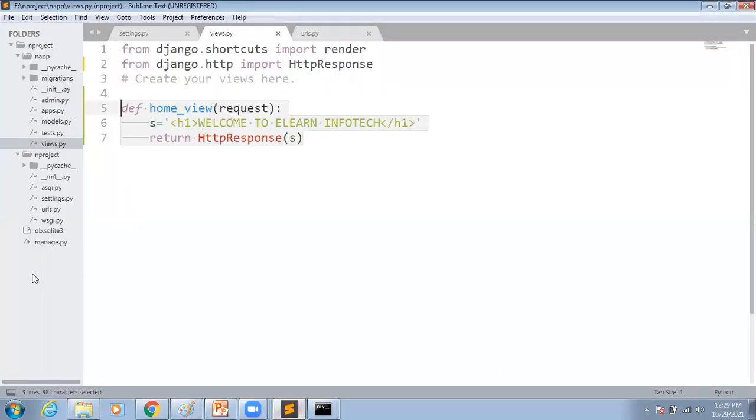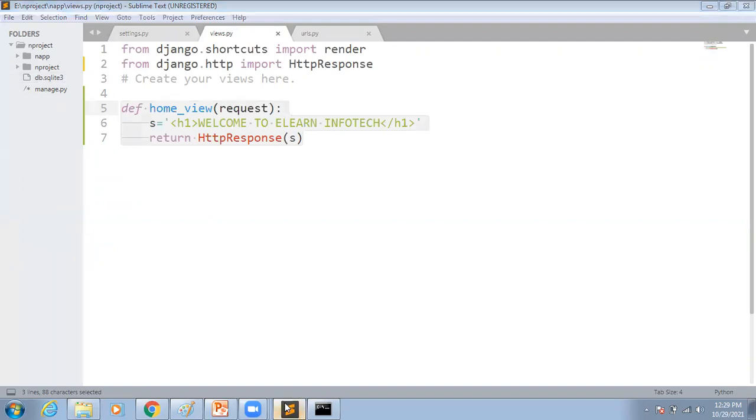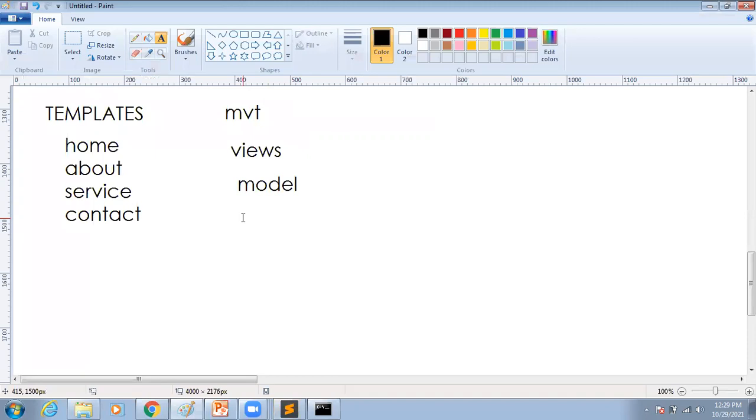Observe here, whenever we are starting a project, at that time we only have the application folder, the project subfolder, and manage.py. But whenever we run the server, automatically one db file is created, db.sqlite3. So this is the default database. When we discuss the model concept, we are going to discuss how to create the tables in our model, how to open the admin panel, and how to perform CRUD operations. Everything we are going to discuss under the models concept only.